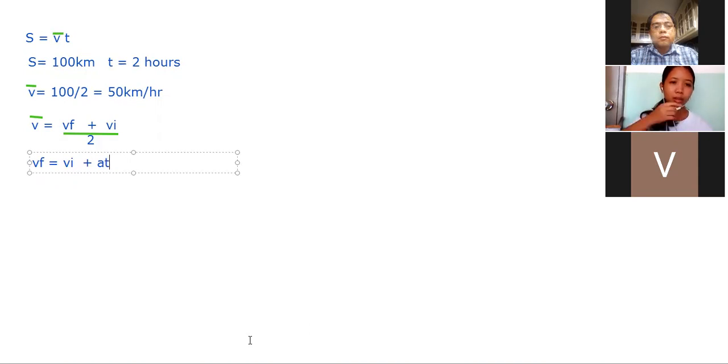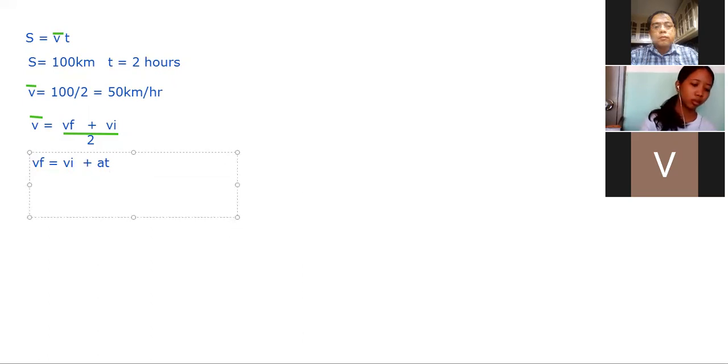We already have a formula for acceleration, right? So we transform it and eventually we come up with this value.